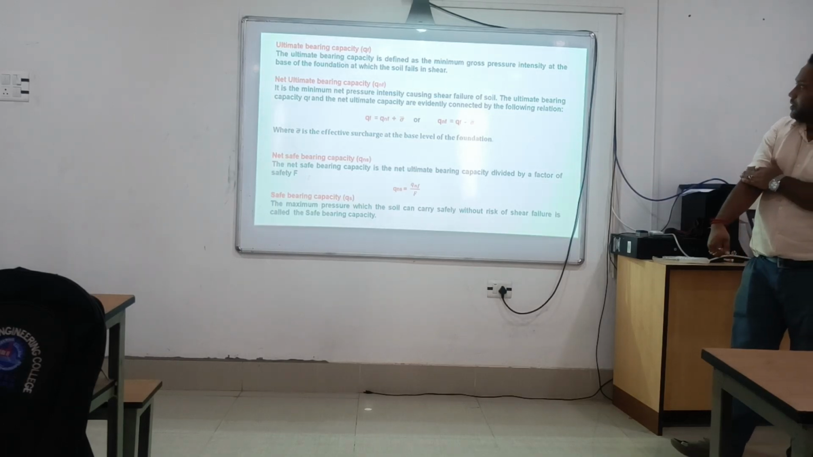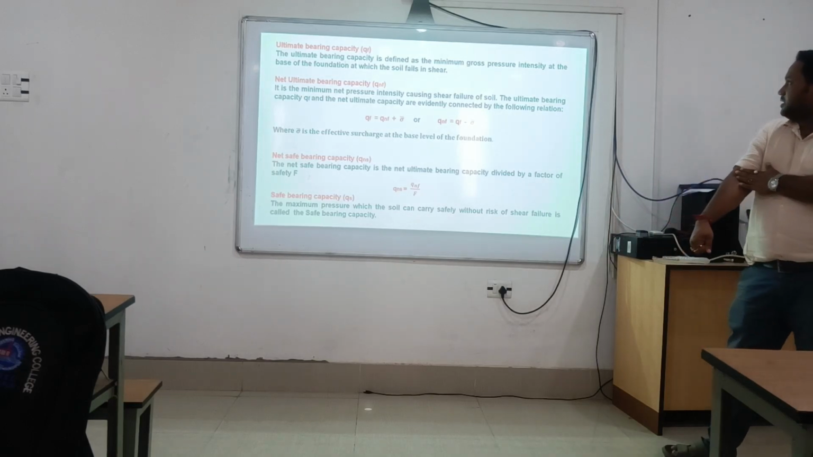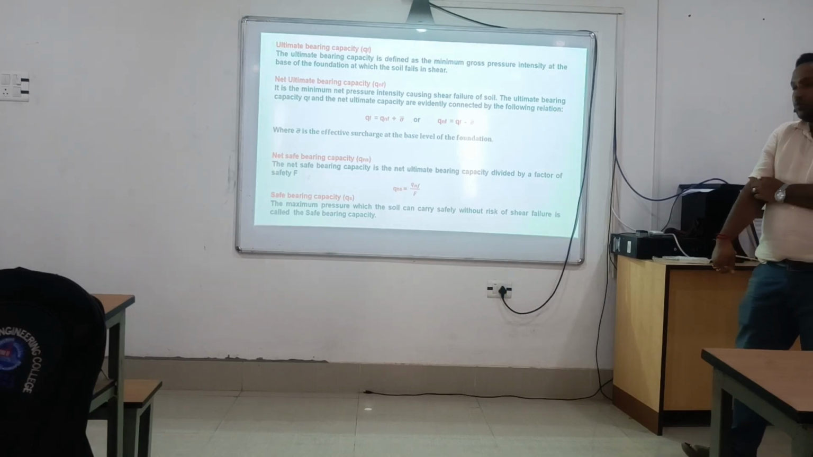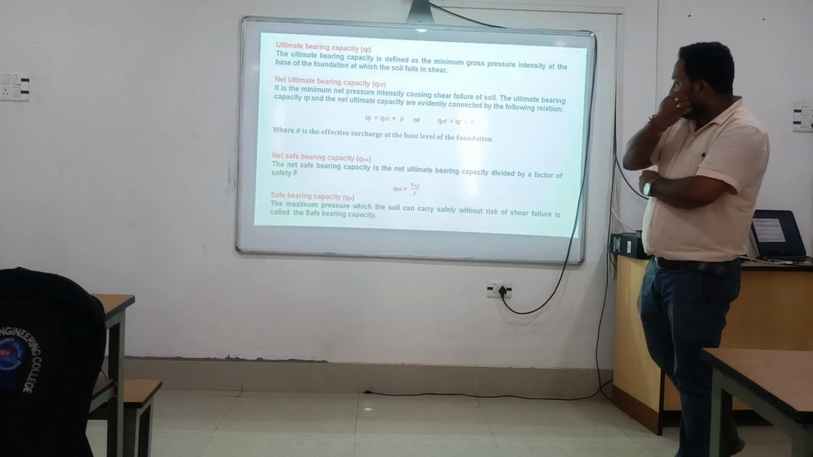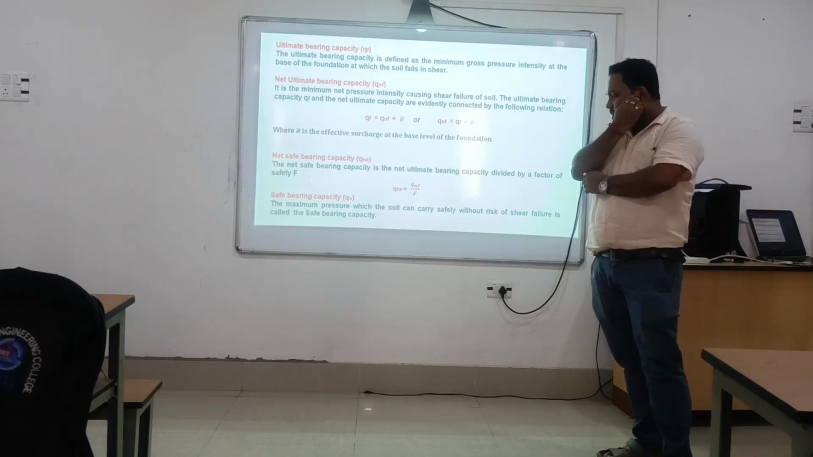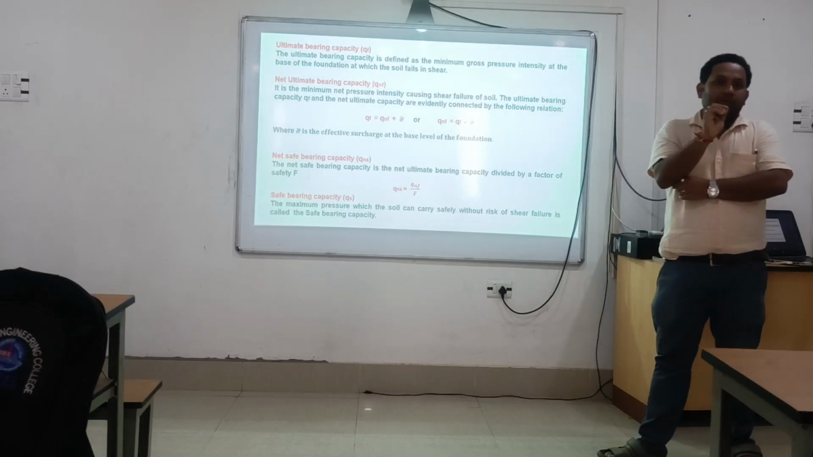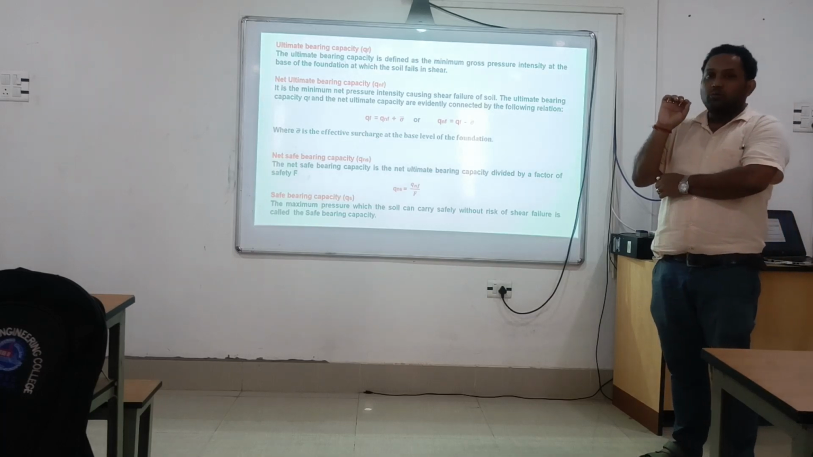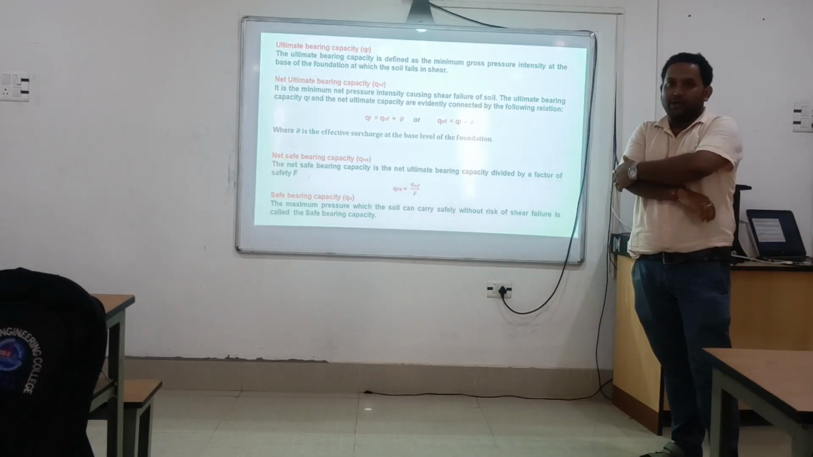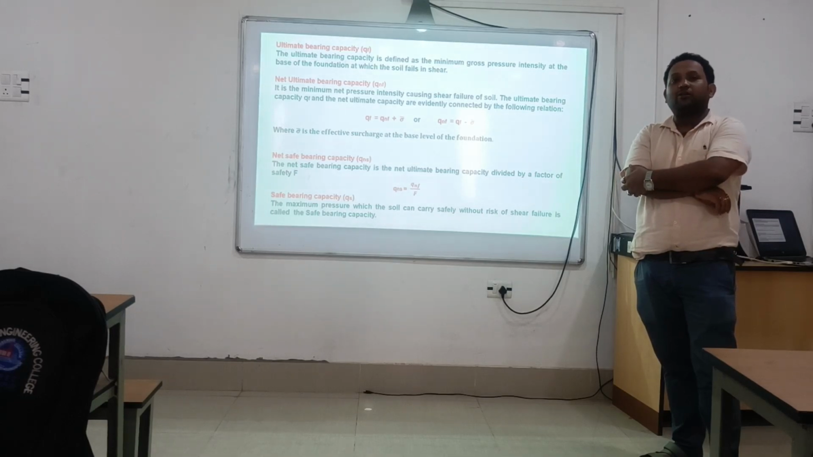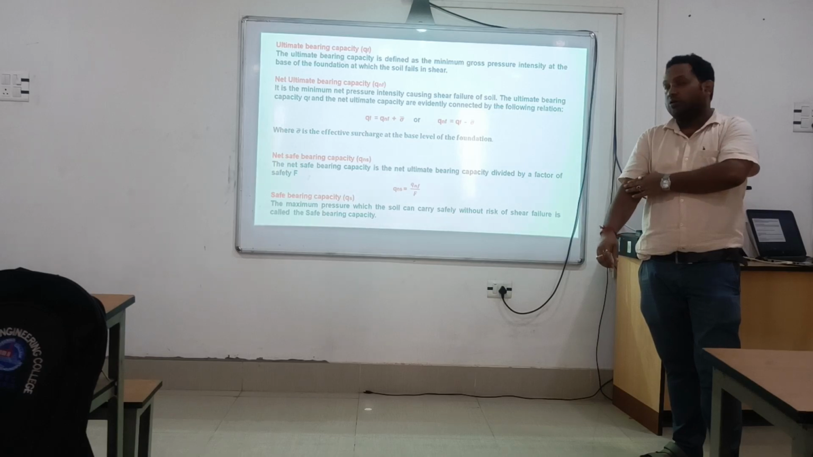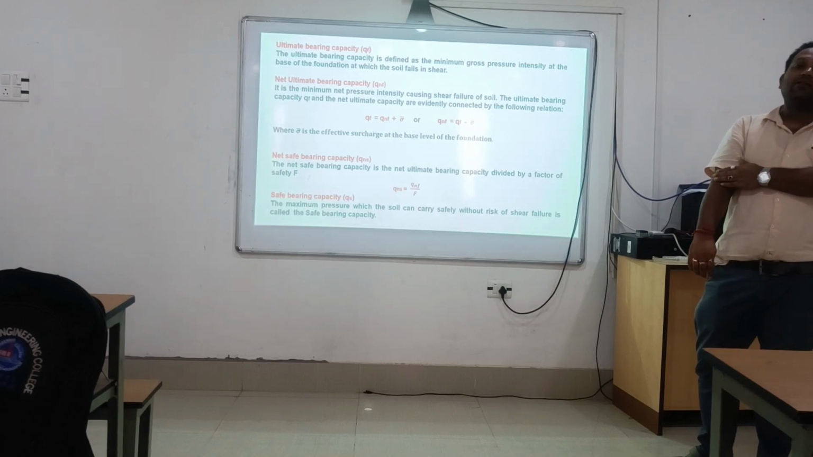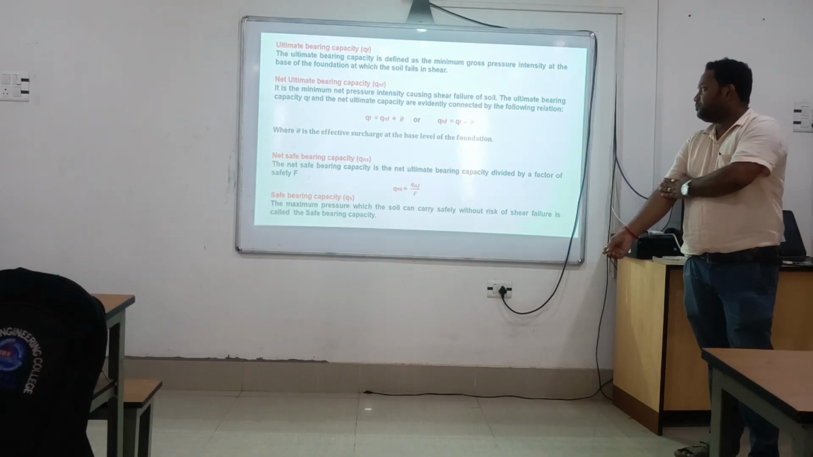So ultimate bearing capacity is defined as the minimum gross pressure intensity at the base of the foundation at which the soil fails in shear. This is the most important bearing capacity definition, because ultimate bearing capacity is required, and we put a factor of safety on it. We cannot put the entire load of the superstructure up to the ultimate bearing capacity. We should maintain some factor of safety value.